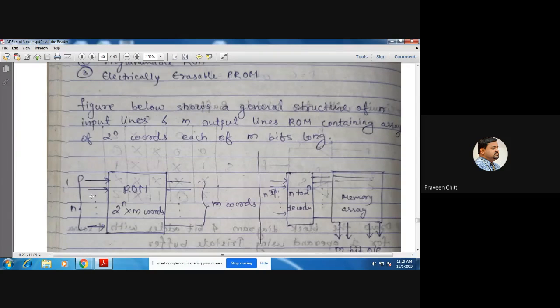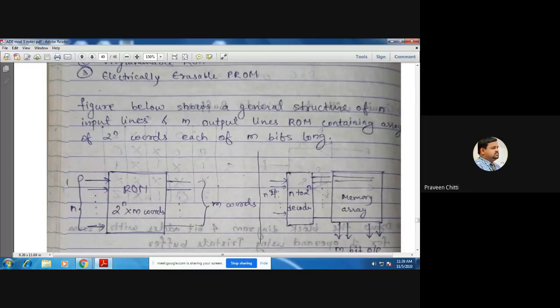No. I'll give you a simple example. Suppose you have a memory of only 8 bytes. That means there are 8 locations, and each location can store how many bits of information? 8 bits. So if you want to access one among these 8 memory locations, how many address lines do you require? What is the size of the bus? 3, exactly, because 2 to the power 3 equals 8.